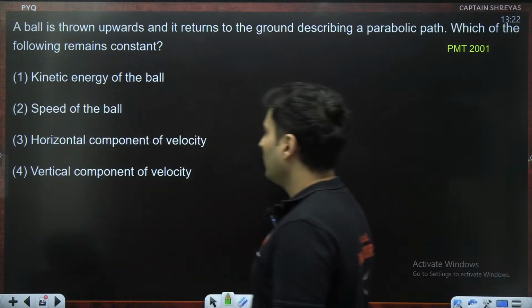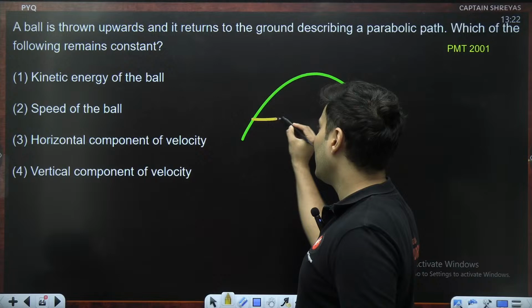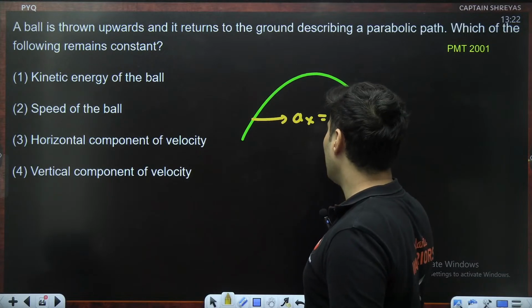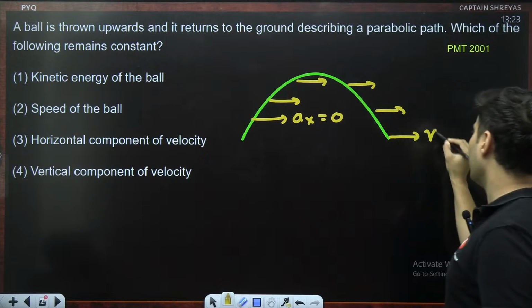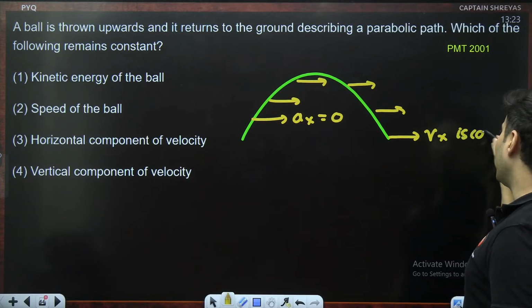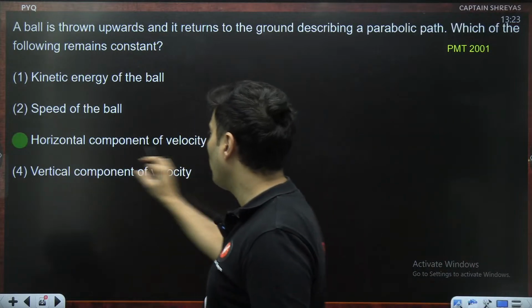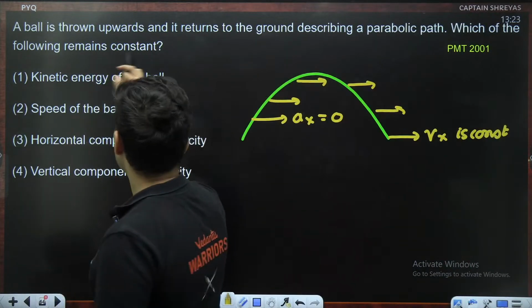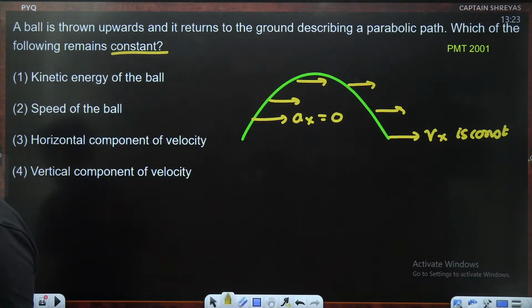Think about it. When a particle goes up and down, what happens is, in the x direction, there is no acceleration at all. So the velocity is always going to remain constant in the x direction only, because ax is 0. So hence the horizontal component of velocity is the one which remains constant. Yes, option number 3. Very good.